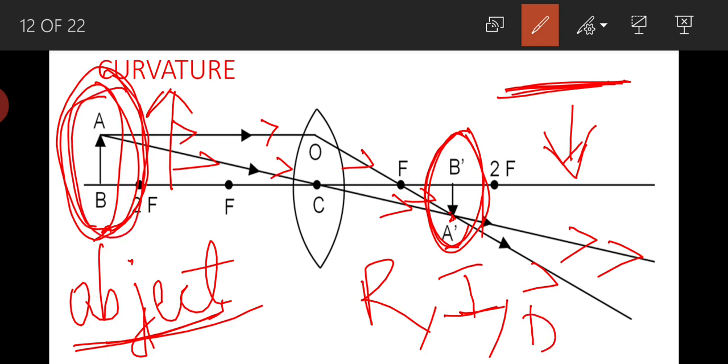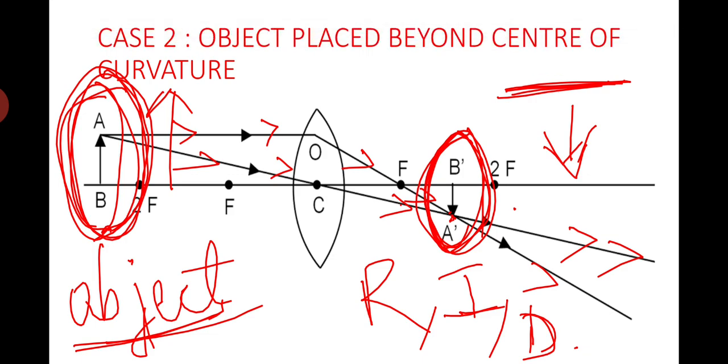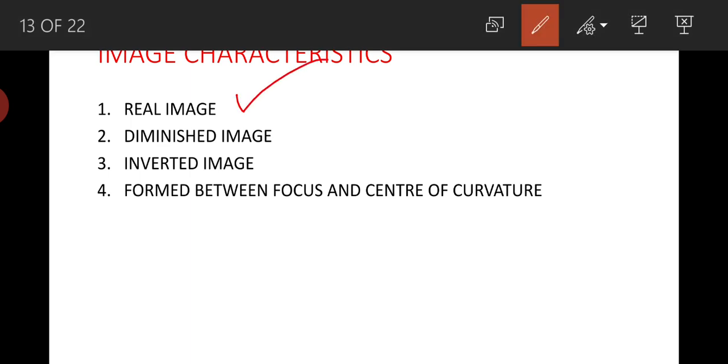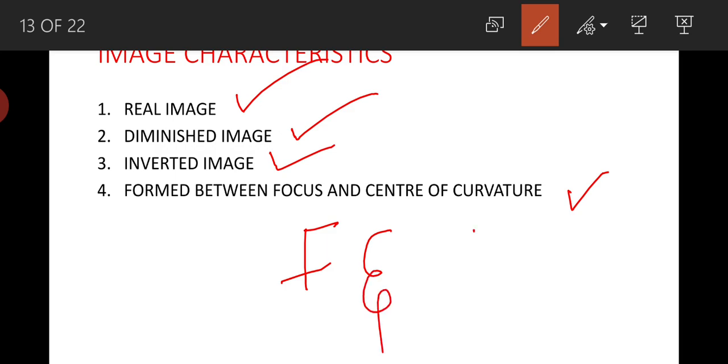Here this is the size of object, whereas size of the image is somewhat decreased, hence image is diminished, and image is formed between f and 2f. It means image is formed between focus and center of curvature. So image characteristics are: image formed is real, it is diminished, and it is inverted image, and it is formed between focus and center of curvature, that is f and 2f.